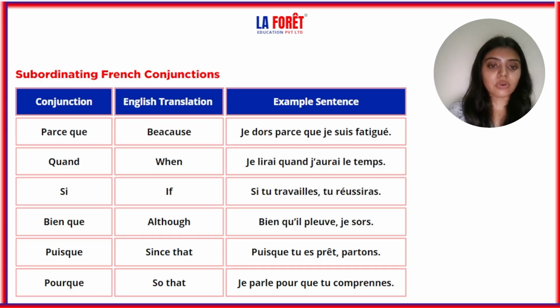Next is bien que, which is although. Bien qu'il pleuve, je sors. Although it's raining, I am leaving. So next is puisque. Puisque is since. Puisque tu es prêt, partons. Puisque tu es prêt, it is showing subordination. Partons. Next is pour que.